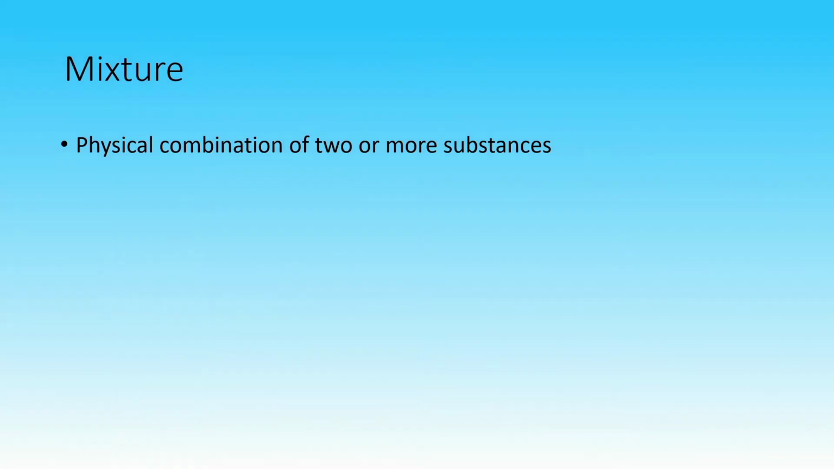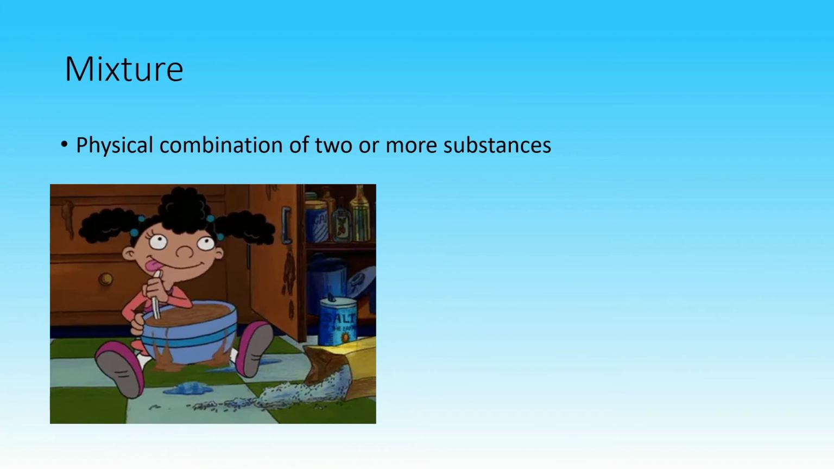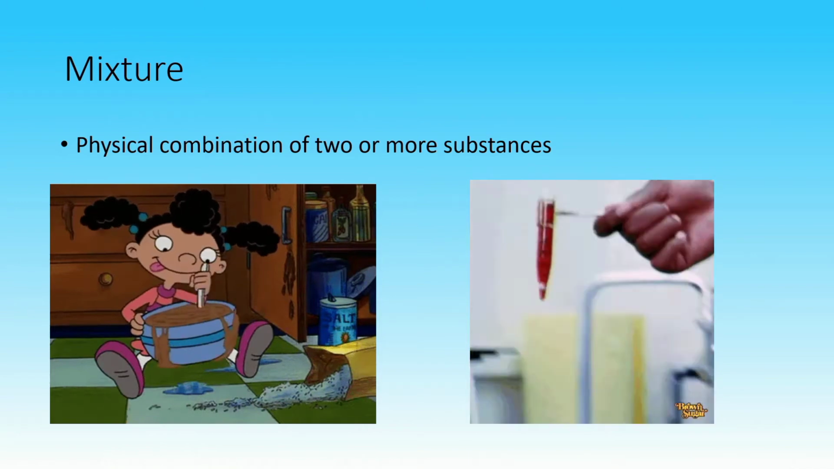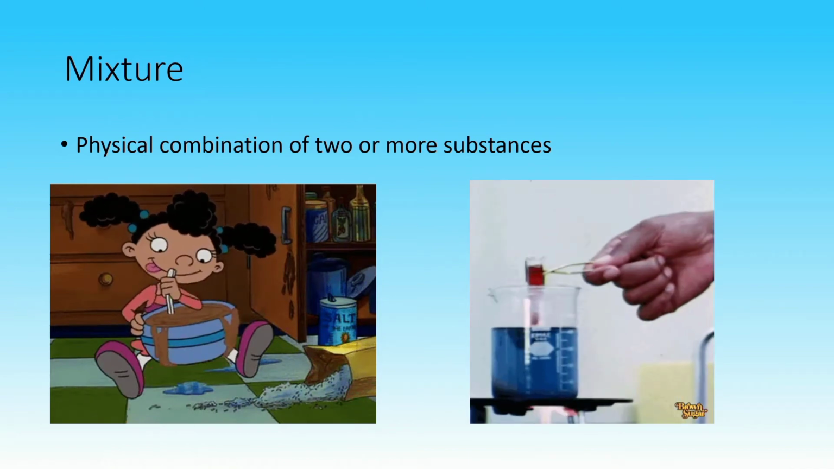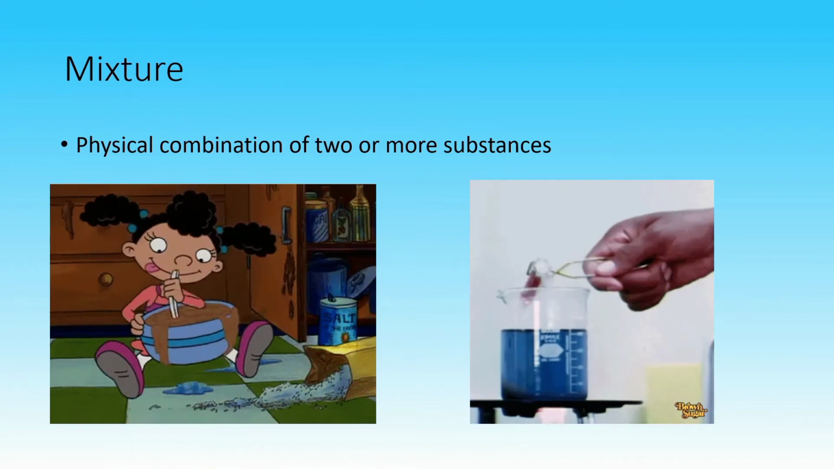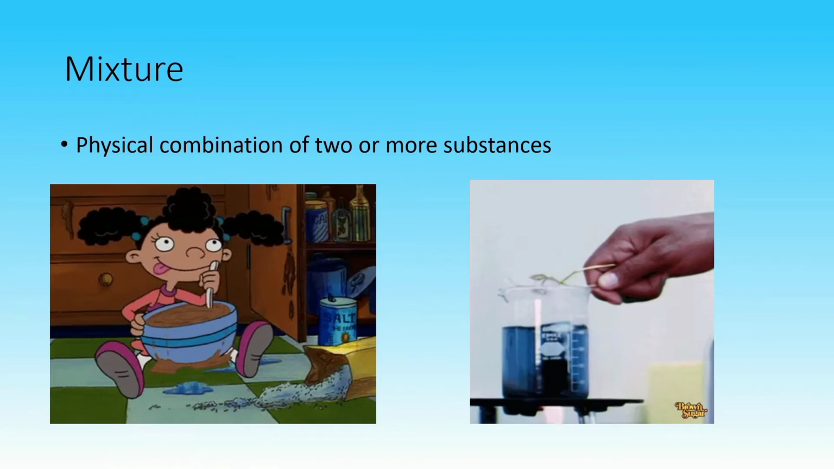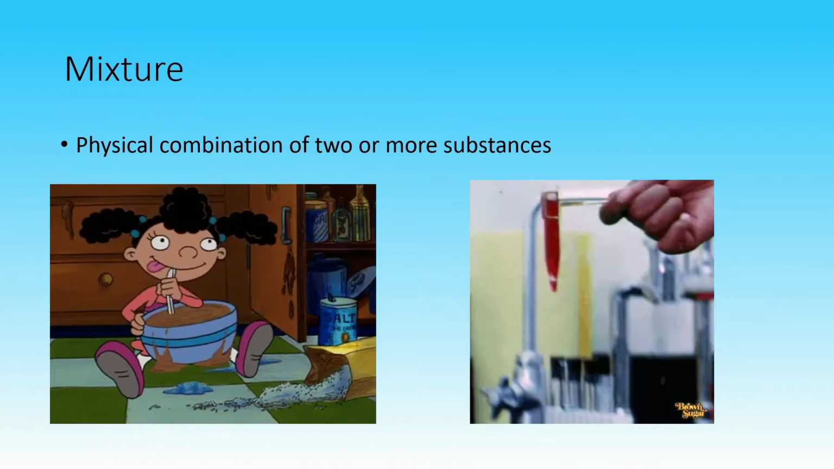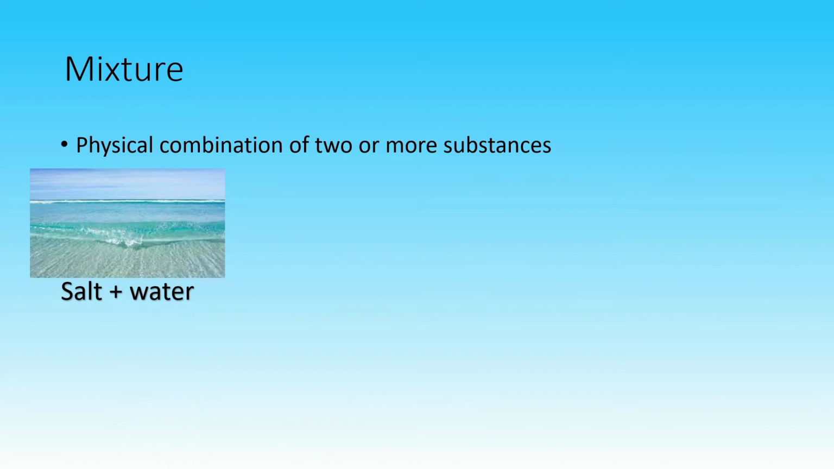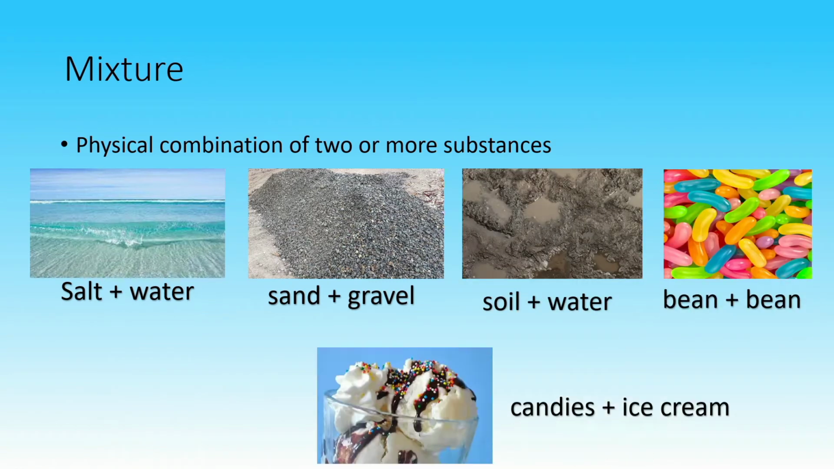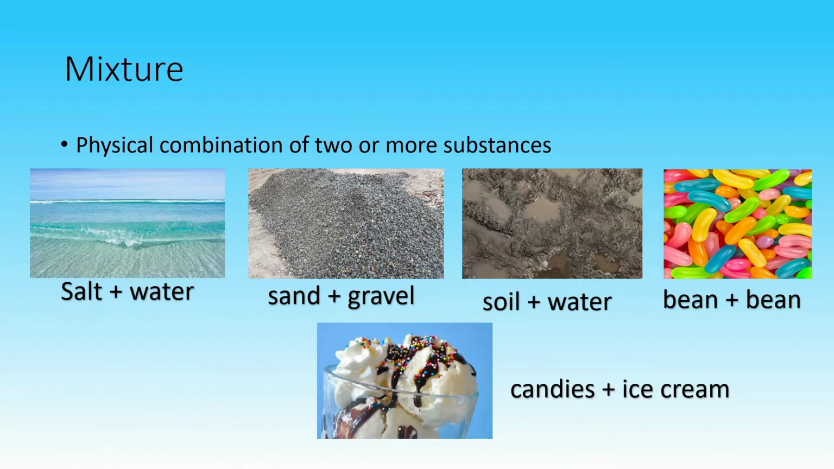A mixture, on the other hand, is the physical combination of two or more substances. The composition of a mixture varies for every sample. Changing the proportion of the substances making up the mixture varies the composition. Moreover, the substances that make up the mixture retain their chemical properties. Seawater is an example of a mixture because it is composed of salt dissolved in water. Sand and gravel, mud, jelly bean candies, and ice cream are examples of mixtures.